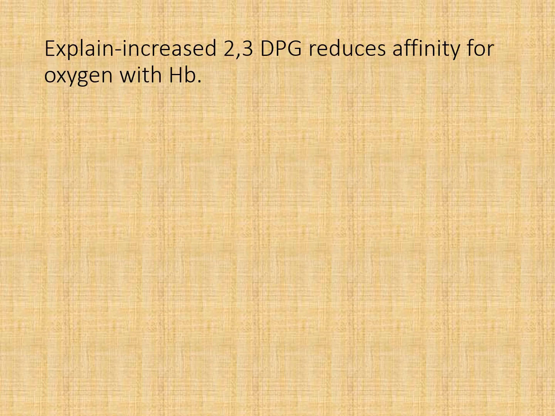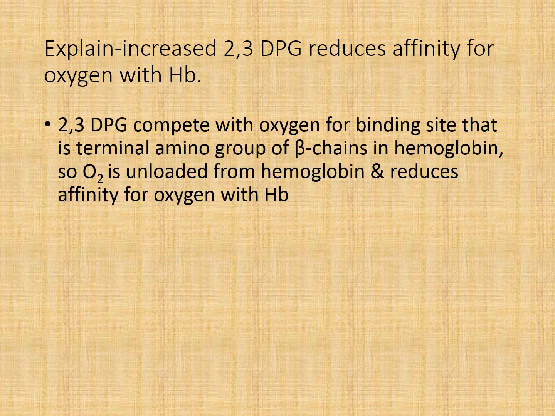Explain increase 2,3 DPG reduces affinity for oxygen with hemoglobin. 2,3 DPG competes with the oxygen for binding site, that is terminal amino group of beta chain in hemoglobin, and this 2,3 DPG has more affinity for the site than oxygen.